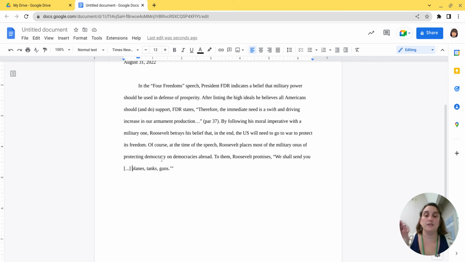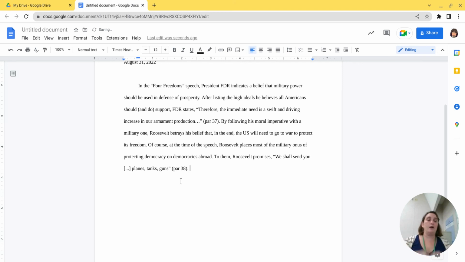So in this piece, the ellipsis does not exist in the text, so we put it in those brackets to show that we added it. Okay, and we only need one quotation mark here, and we don't want that period because we're going to put the period at the end here. We don't need Roosevelt because we've got his name in the sentence, and this was paragraph 38.